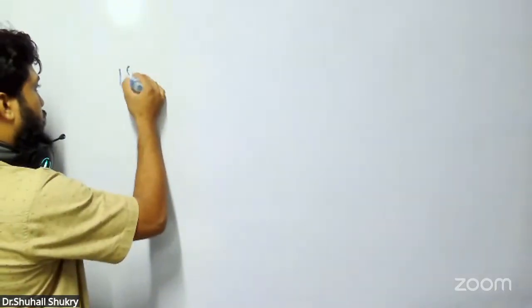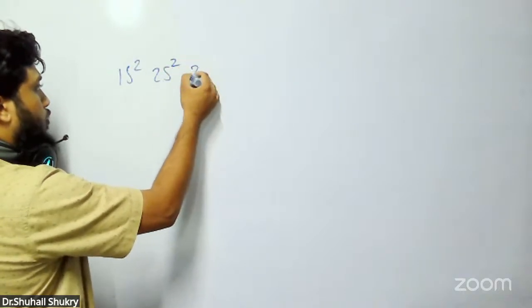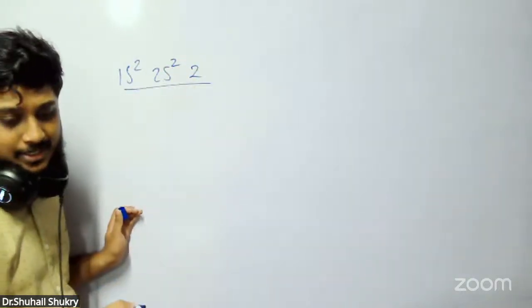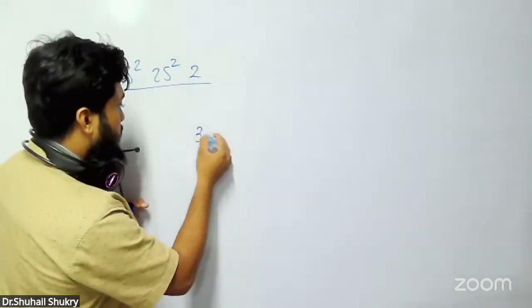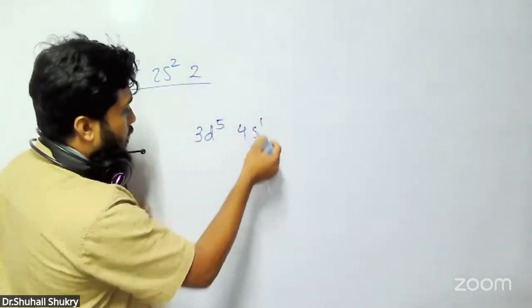Now they have given the electronic configuration. I'll write only the last two things: 3d5, 4s1.